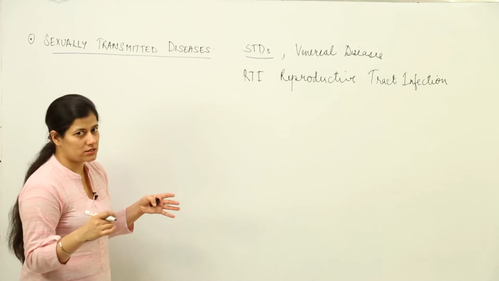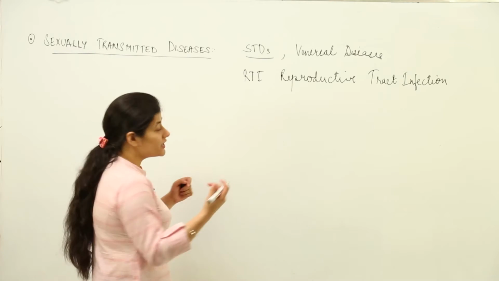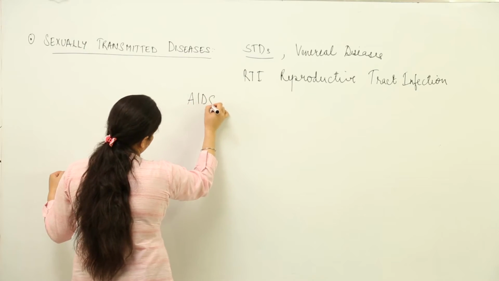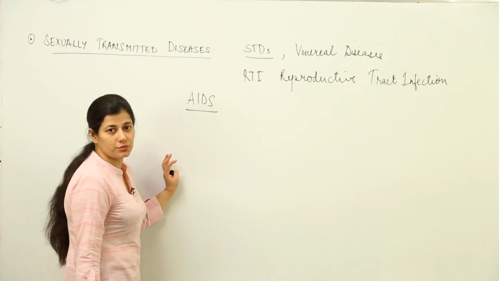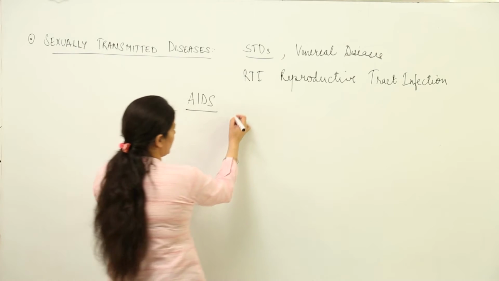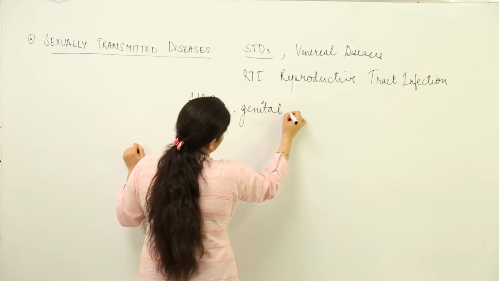Before we talk about those two, we are going to see what are all the diseases which are transmitted by sexual contact, and the most dreaded one is AIDS, caused by HIV. Then there is genital herpes, which is a viral disease.